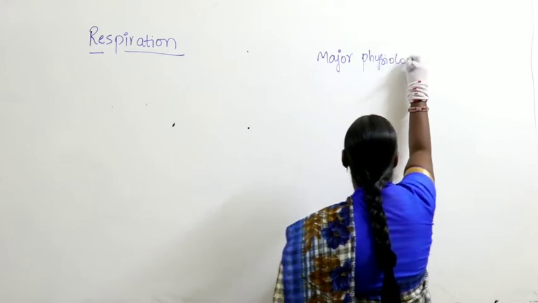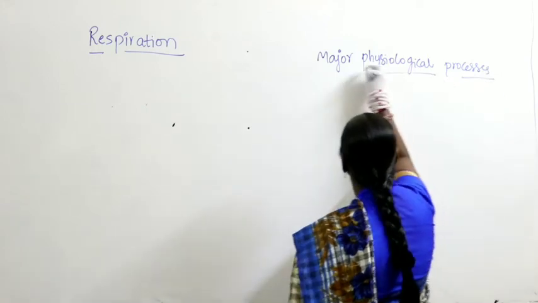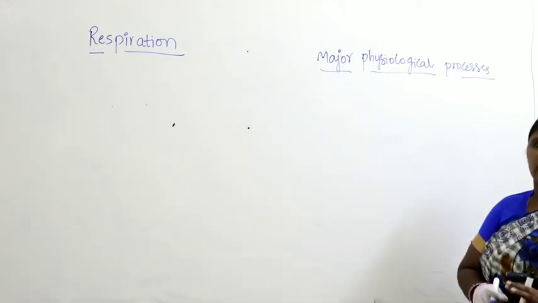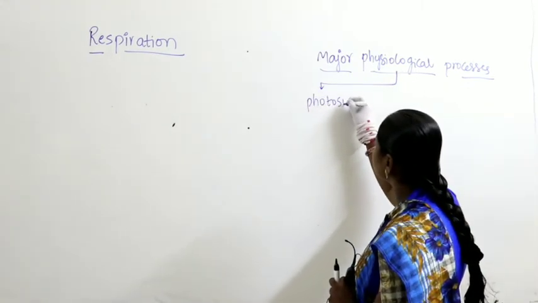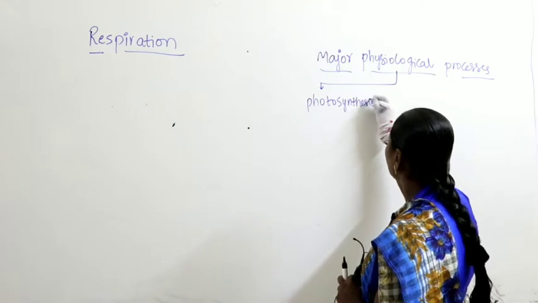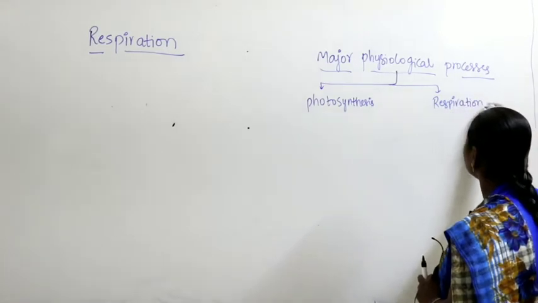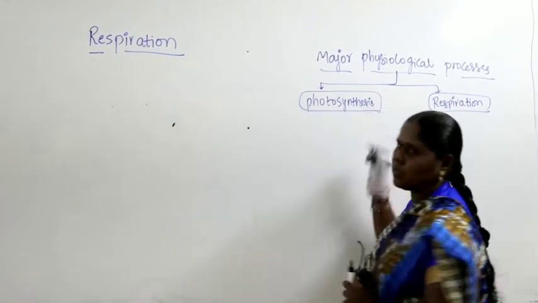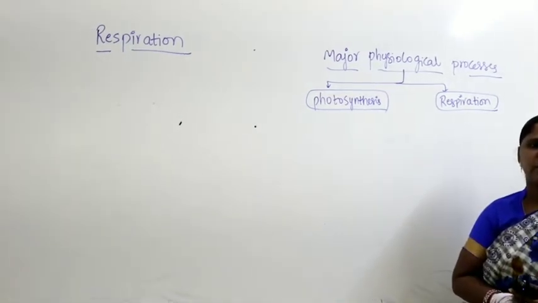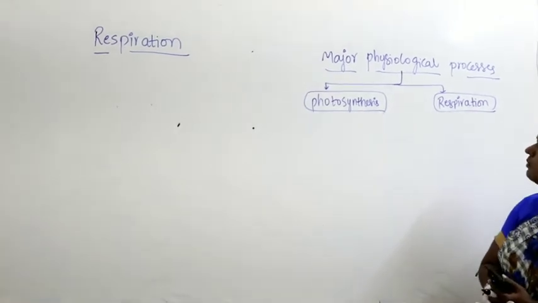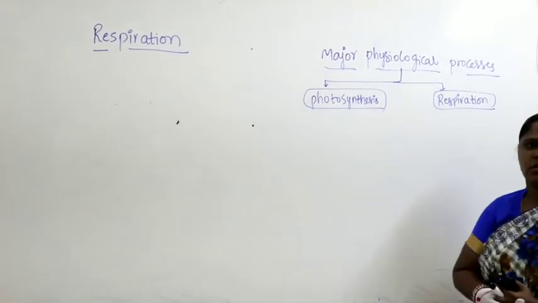the major physiological processes which occur within the plant, we generally take into consideration two processes: photosynthesis and the other one is respiration. These two major vital processes play a vital role in the physiology of the plants. One is photosynthesis and the other one is respiration.